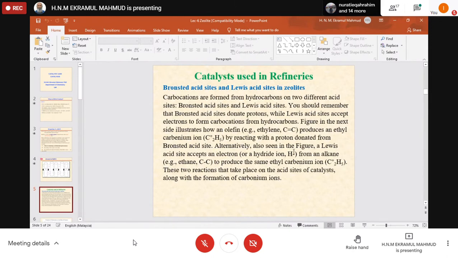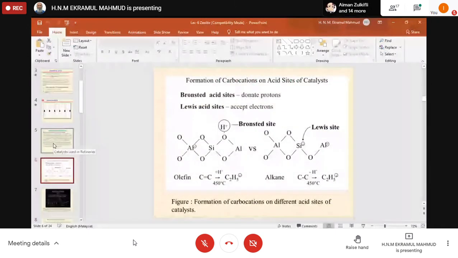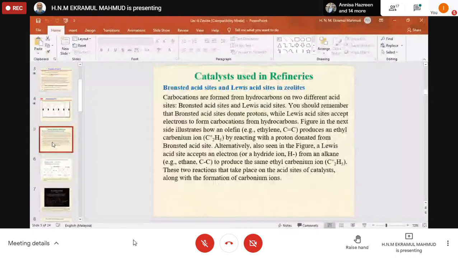Alternatively, it can also be seen in the figure. I'll show you the figure. Okay, yes, I'll come back to this. Then a Lewis acid site accepts an electron from an alkane to produce the same ethyl carbonium ion. These two reactions take place on the acid sites of the catalyst along with the formation of carbonium ion.